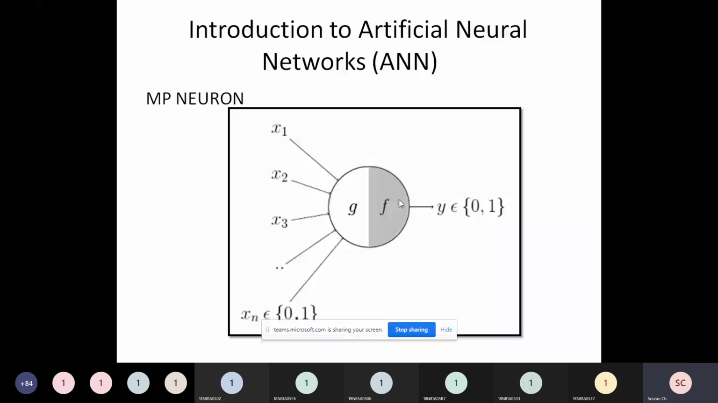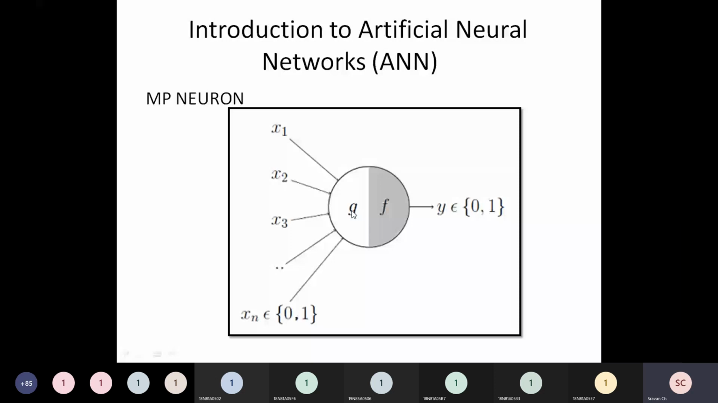So similarly, the way your brain was dealing with decisions, the way your brain was applying some function and coming up with a decision, similarly, this MP neuron is an artificial neuron. It was first developed in the year 1943 and it will look like this. Just now we have discussed, your number of inputs can be one or many. And g is a function which is applied on this.